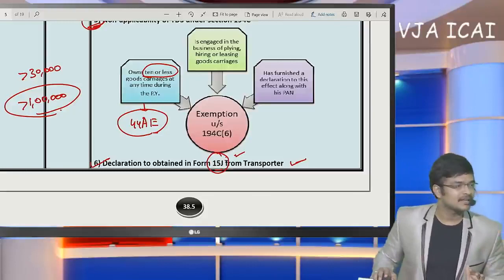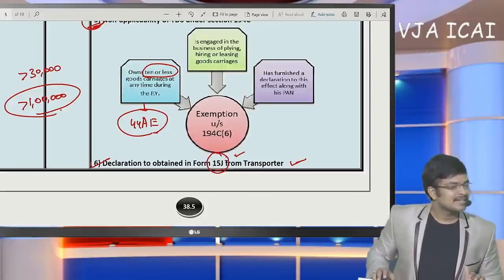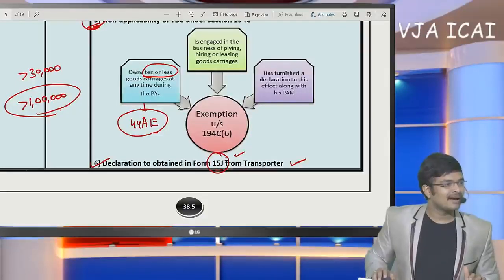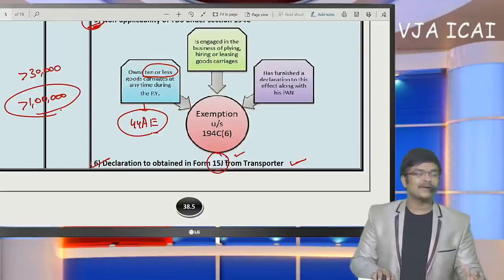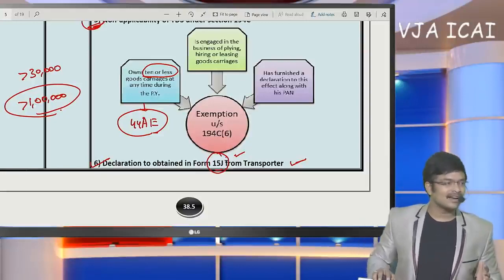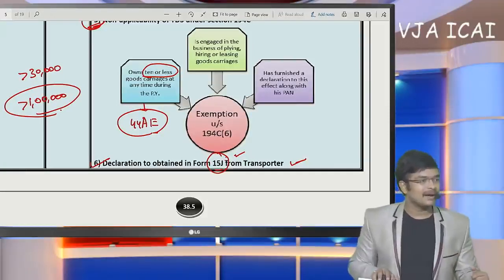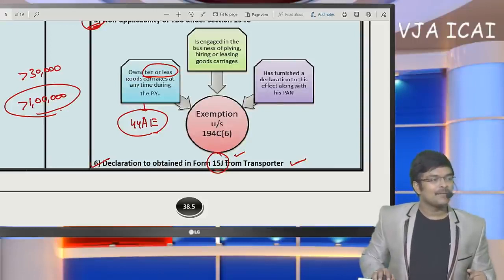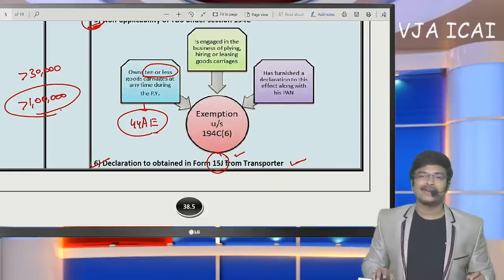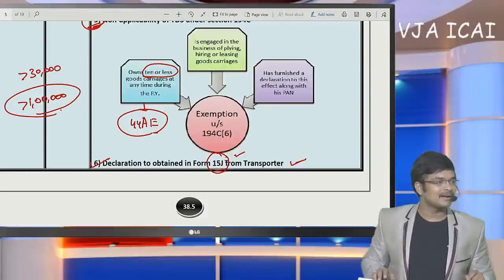Okay, right. Next, sir, can TAN be cancelled if not required? Process: you need to submit to your jurisdictional officer and surrender your TAN number. Next, sir, is 194IC applicable for TDR purchased by a builder? No. It is applicable only on monetary consideration paid under a joint development agreement.